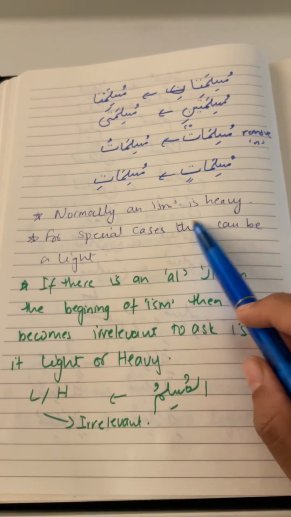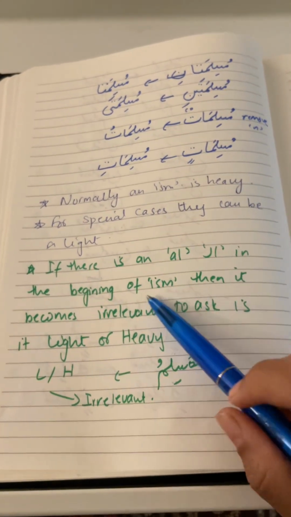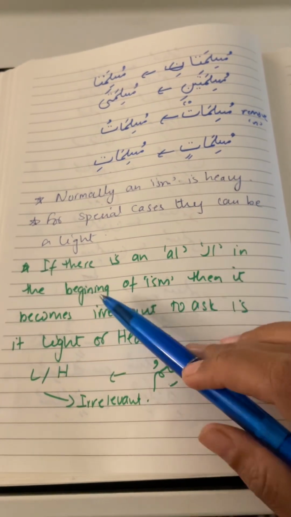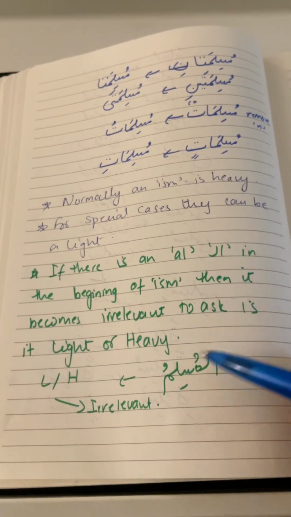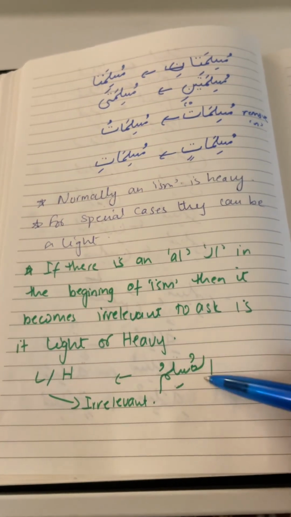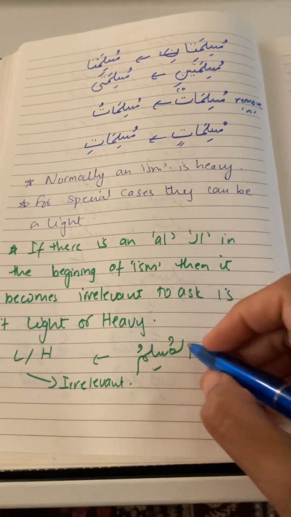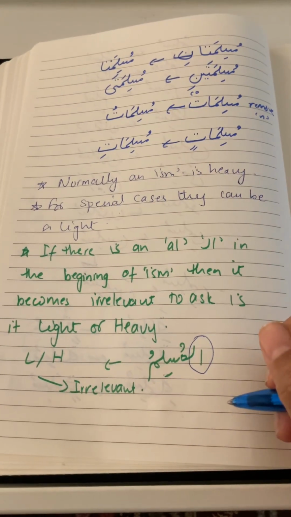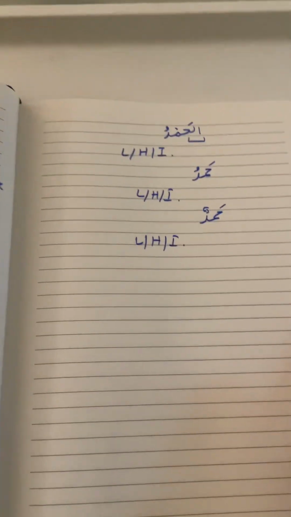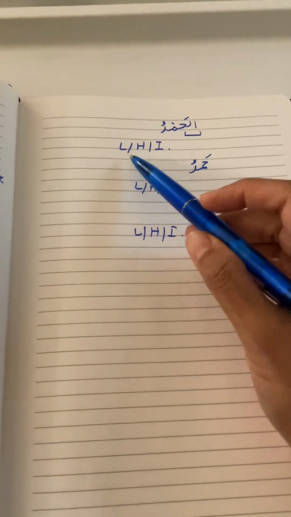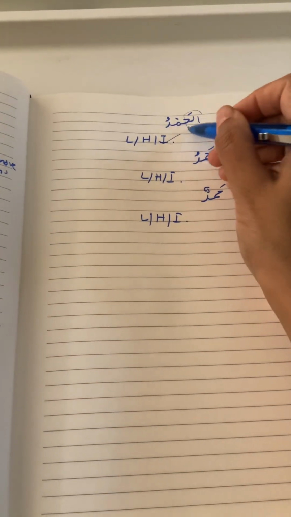So normally an ism is heavy, as we said. For special cases they can be light. Now there is another thing. If there is an al at the beginning of an ism, then it becomes irrelevant to ask whether the word is light or heavy. For example, al-Muslimu: if the question is whether it is light or heavy, we say it's irrelevant, because there is a big fat al in the beginning. Look at this example: al-hamdu. Is it light, heavy, or irrelevant? We say it is irrelevant because there is this al in the beginning.